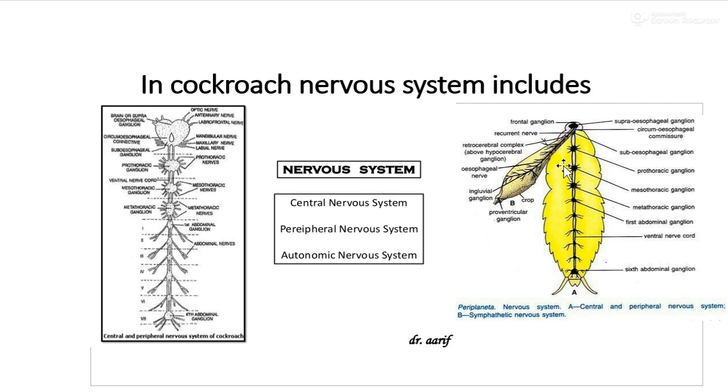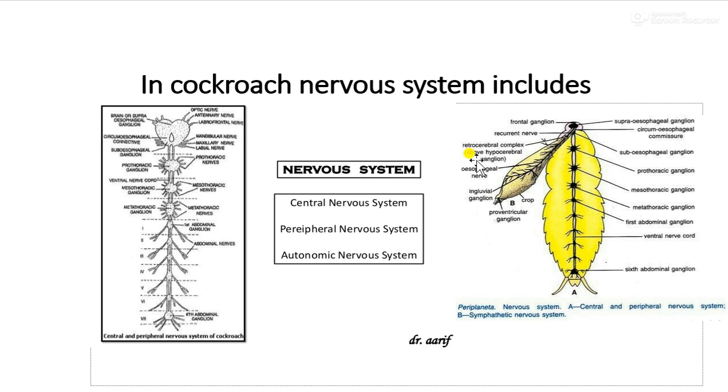Which organs? The visceral organs. So that is why it is called the visceral nervous system.